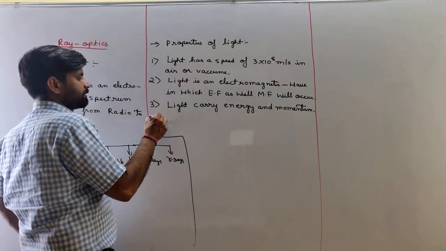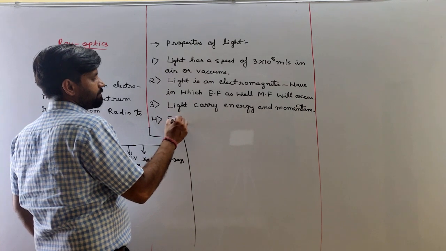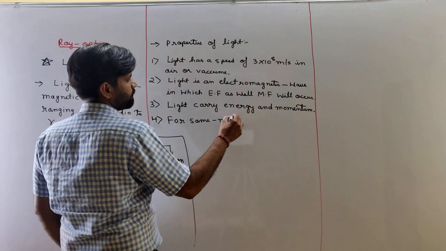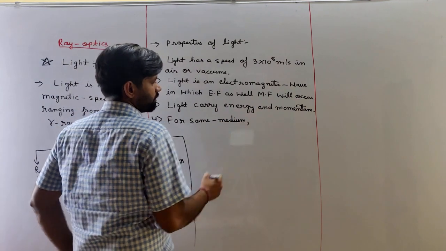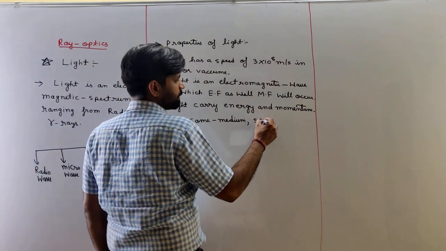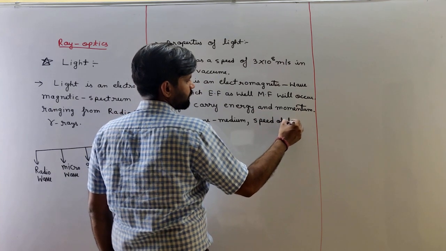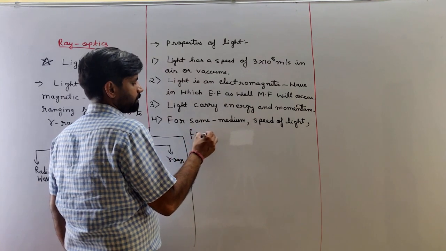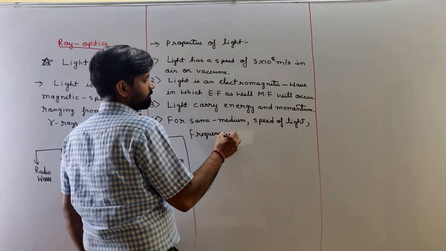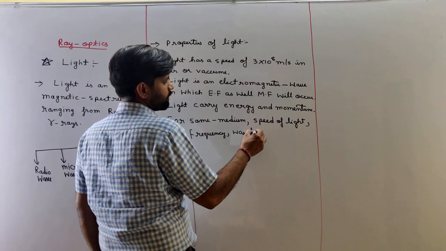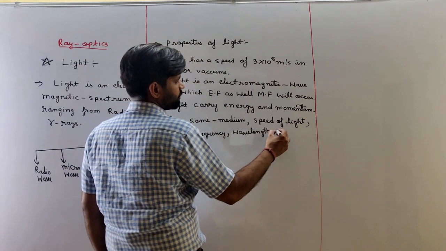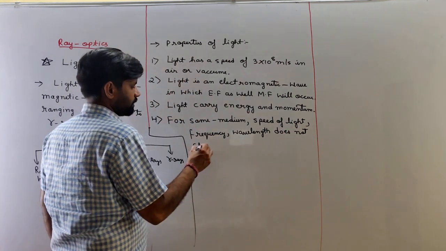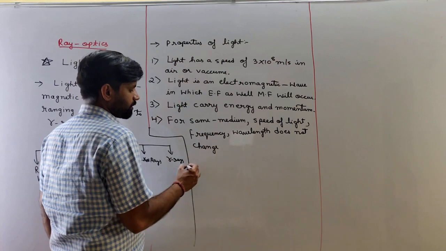Next property is, for the same medium, speed of light, frequency of light, and wavelength do not change. Understand? So these are the basic properties.